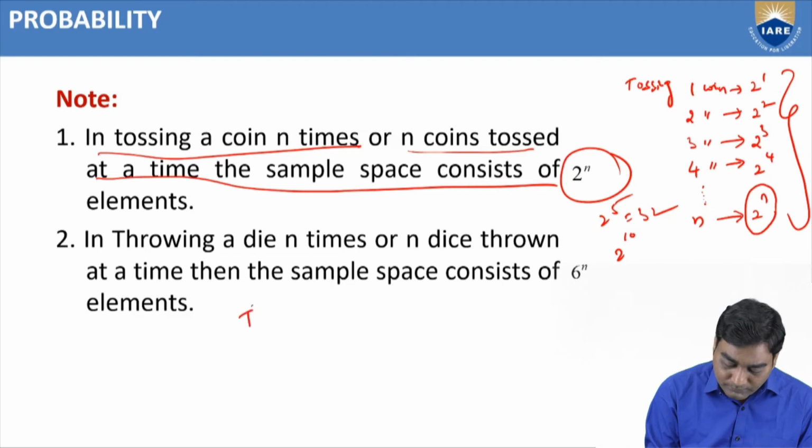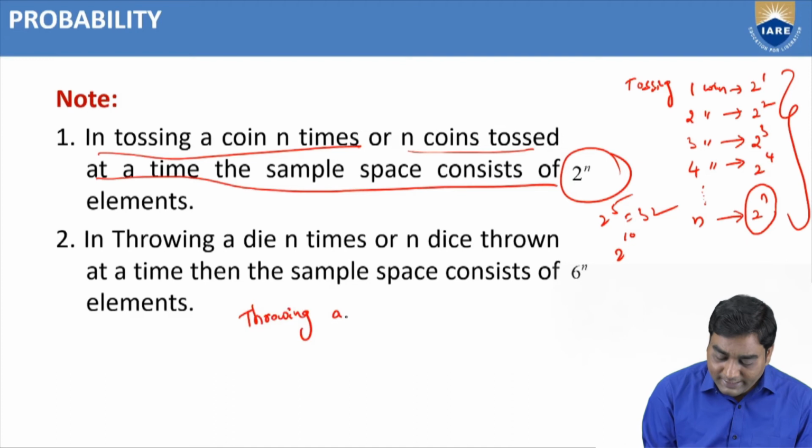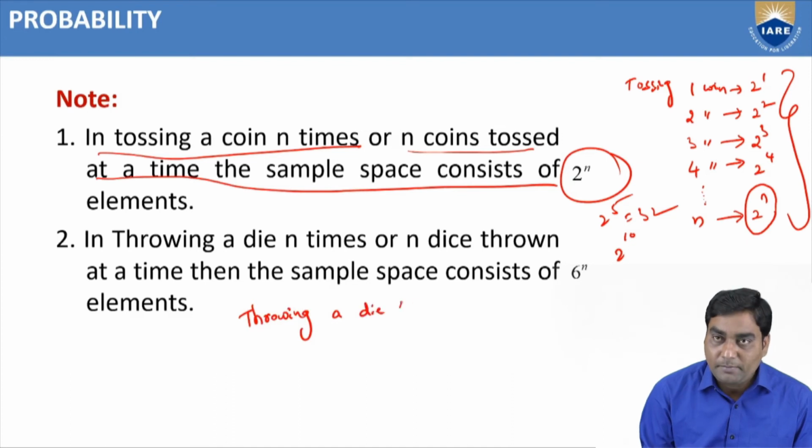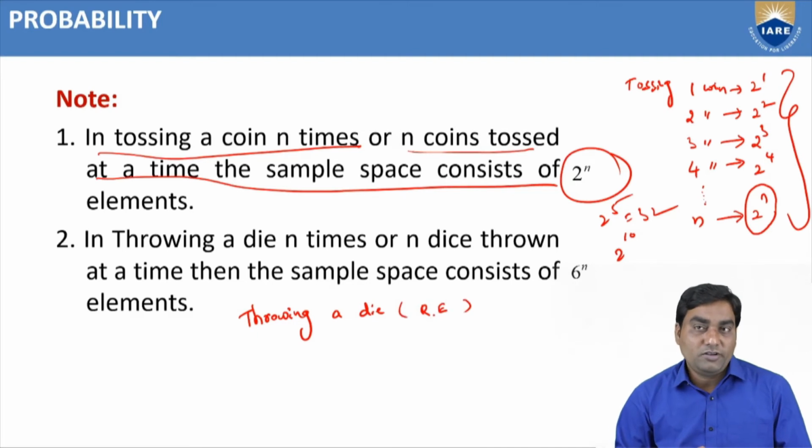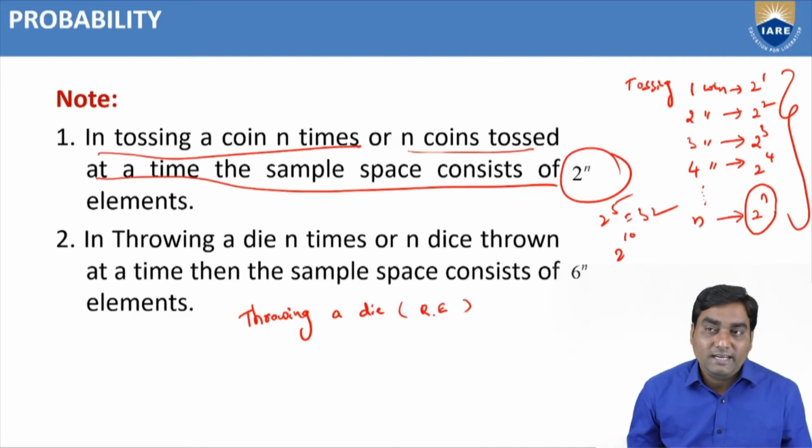Suppose throwing a die. This is an experiment. Which type of experiment? Random experiment, because we cannot expect the result of throwing a die. Either 1 comes up or 2, 3, 4, 5, 6, like that for the faces.